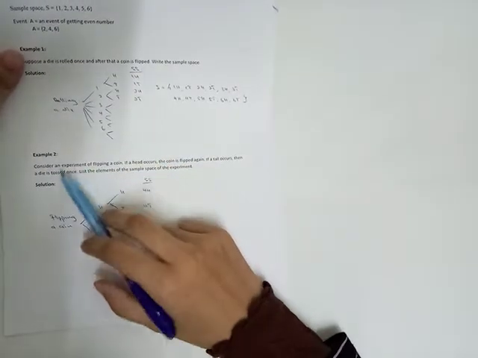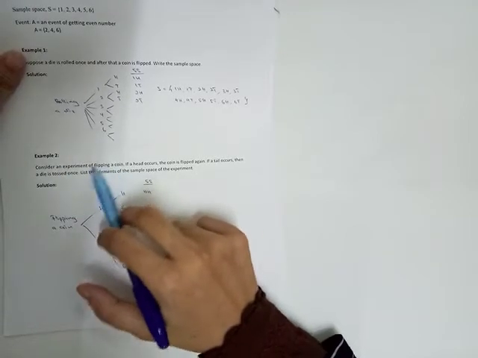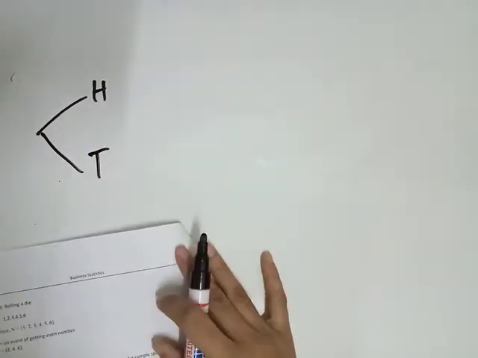Example 2. Consider an experiment of flipping a coin. So the experiment is flipping a coin. So we list the outcomes when we flip a coin. What outcomes come out? Head and tail. Okay, and then read the question again.